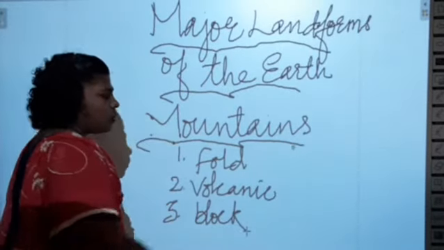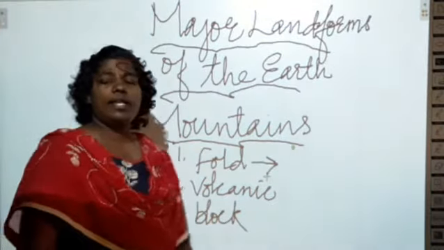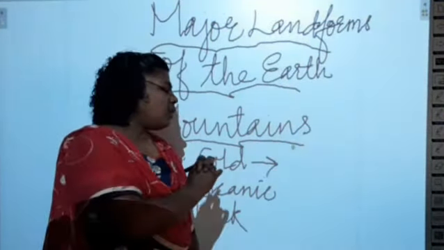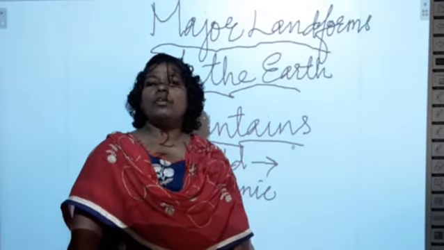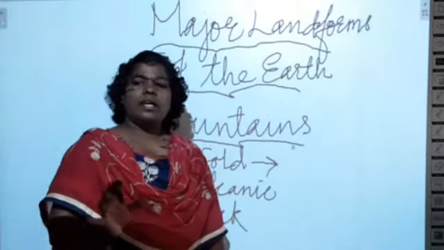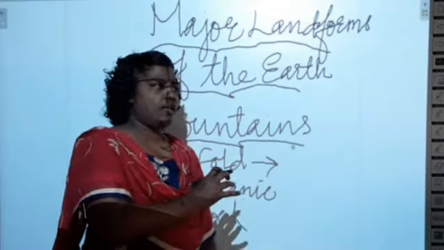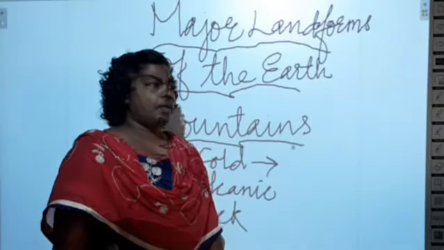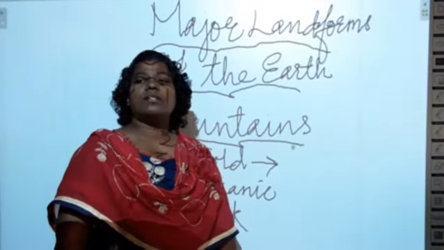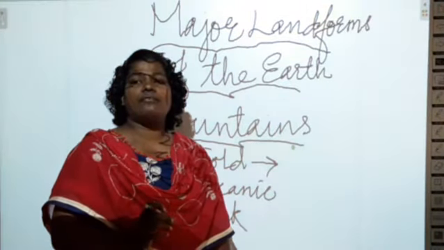So what is fold mountain? I already told you it involves different plates. Fold mountains are formed due to the compression of the earth. The earth's crust becomes folded. In this way the fold mountains are formed. How are these fold mountains formed? Due to the compression on the surface of the earth, the earth's plates get folded.